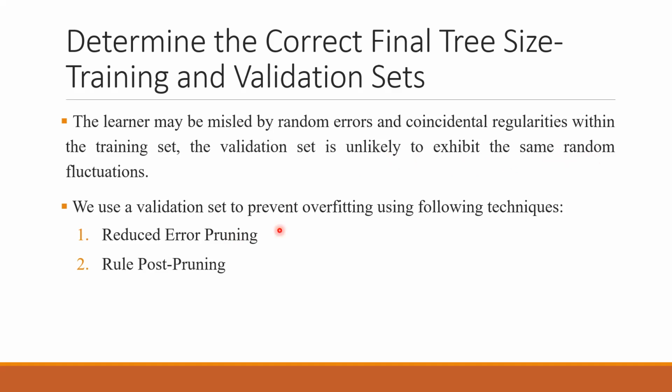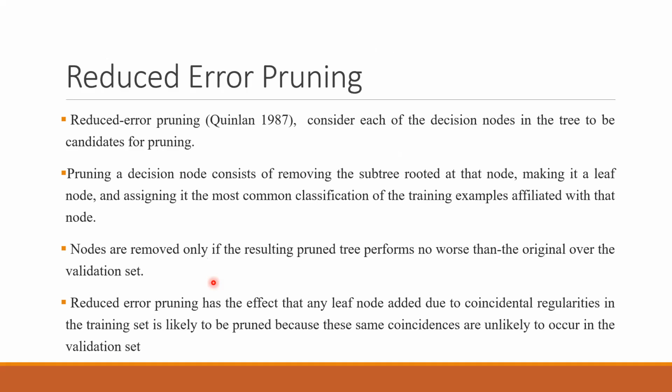So we use a validation set to prevent overfitting using the following techniques: reduced error pruning and rule post pruning. These are the two approaches, and let's see the details. Reduced error pruning was given by Quinlan in 1987, and it considers each decision node in the tree to be a candidate for pruning. The basic school of thought is that every node is a candidate for pruning. Even if it is a leaf node or not, you can remove it. This is the starting point it takes into consideration.